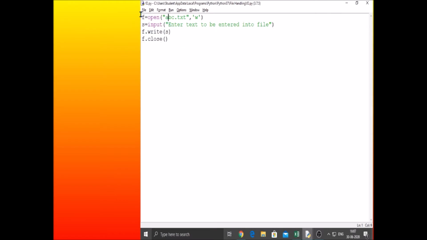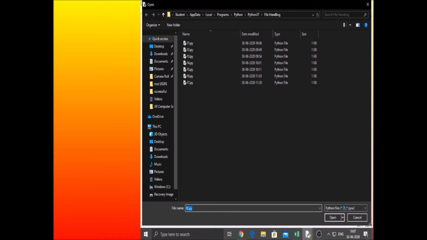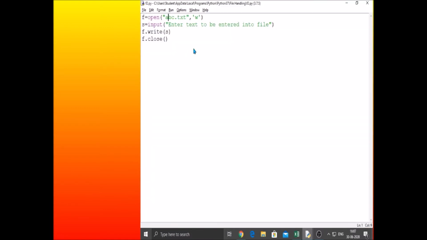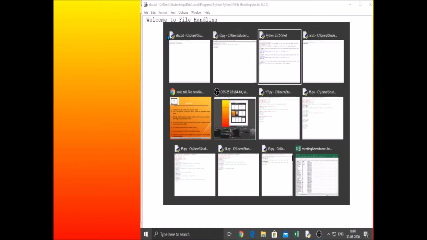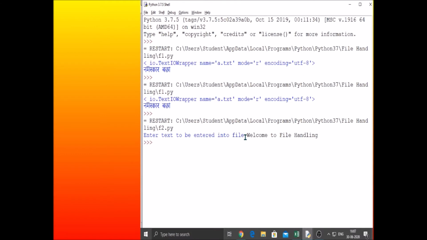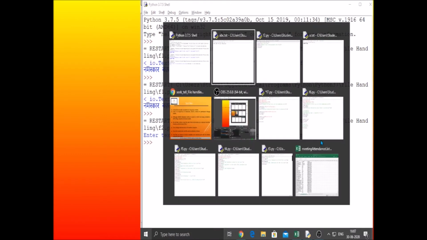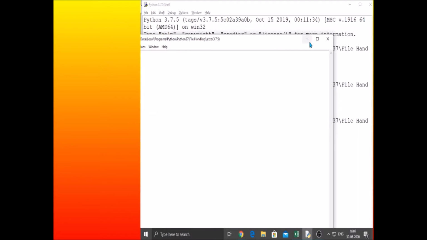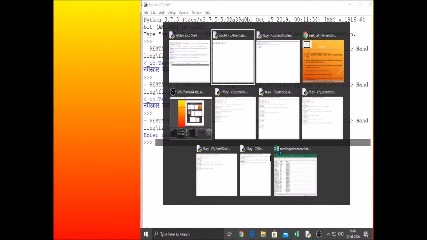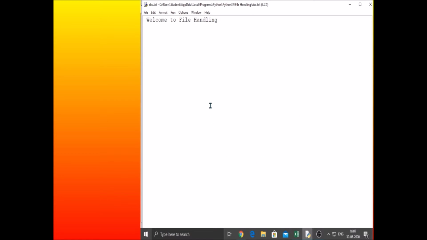Before that, let us open abc.txt and see the content. What is the content here? If you open abc.txt, welcome to file handling is written. See, whatever we have given at the console, it is copied to the file abc.txt. Let me close this. So now you can see the content written here.